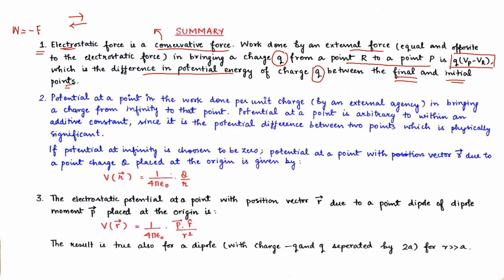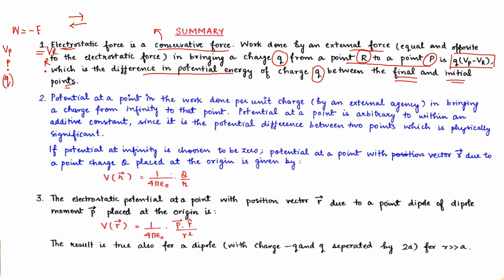Why is this said so? Let's take 2 points. One is point P and the other one is point Q. Or as stated in the question, we will take point R and point P for our better understanding and for not getting confused with the naming of the points. So this is our R, this is our P. At R we have to bring charge Q from P. At P we have a potential Vp and at R we have a potential Vr.